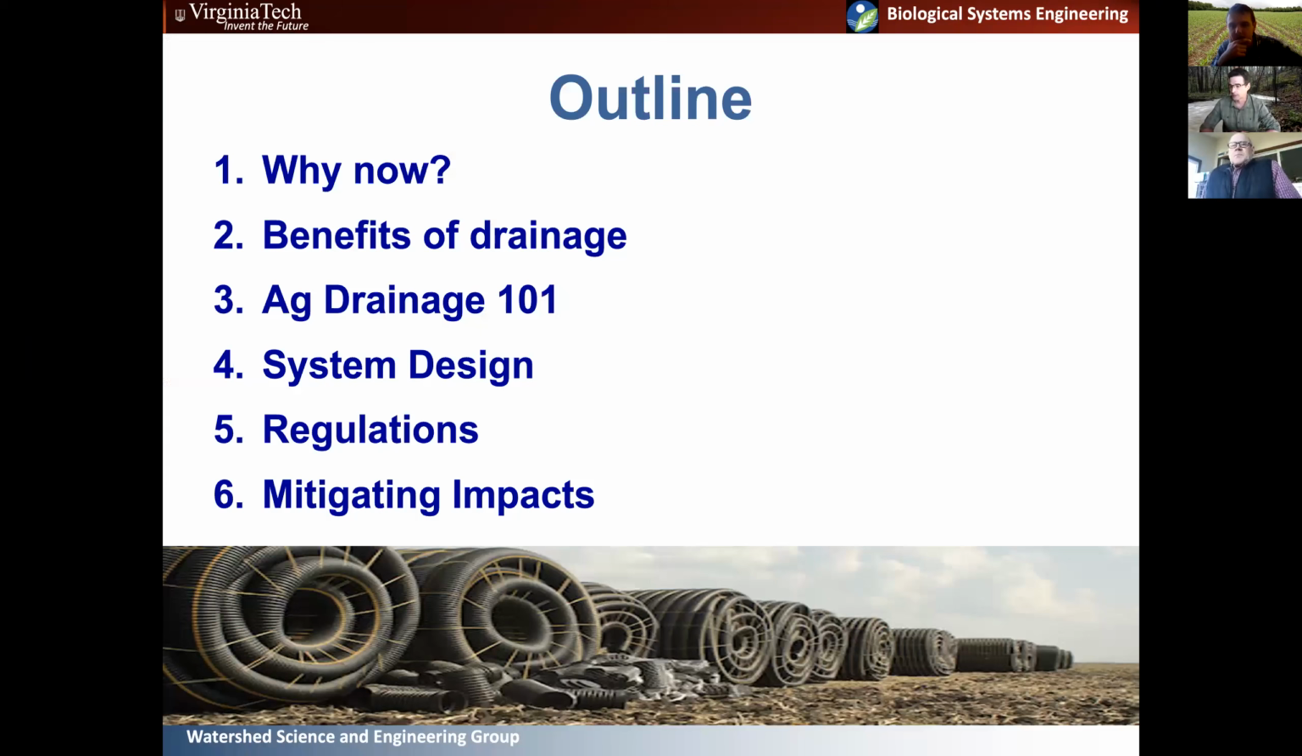So basically what I'm going to talk about today is agricultural drainage basics, both tile and surface drain systems, so subsurface and surface drain systems. We'll talk about why this might be relevant now, the various benefits of drainage, the different types of drainage, so surface, subsurface, etc., various system designs, regulations that you're going to want to be aware of before you consider drainage, and then some of the impacts and how we can mitigate those impacts of drainage.